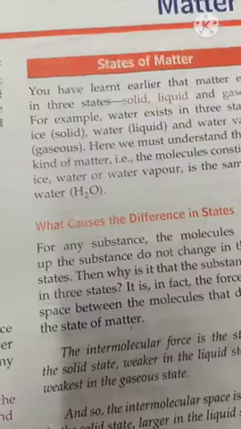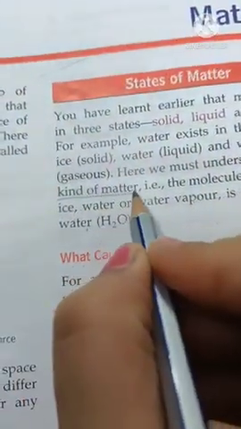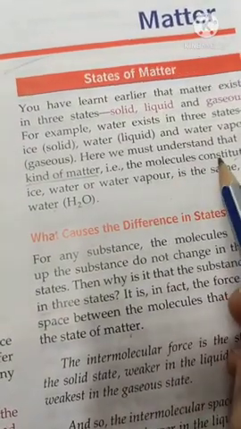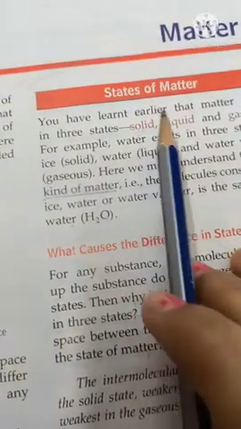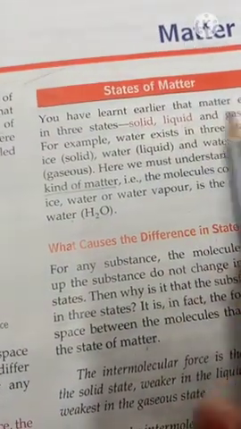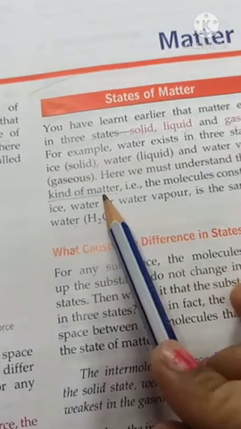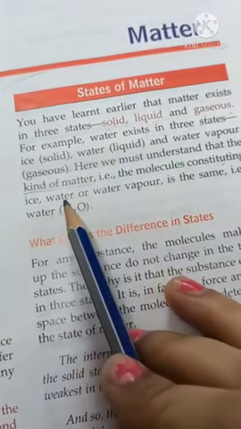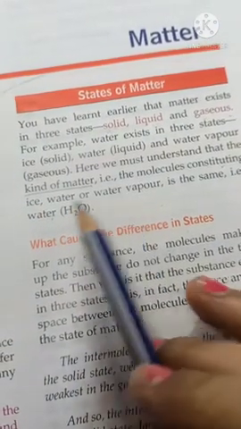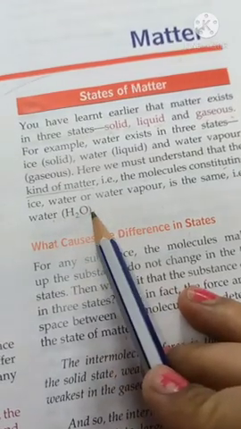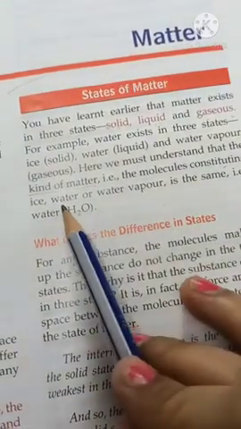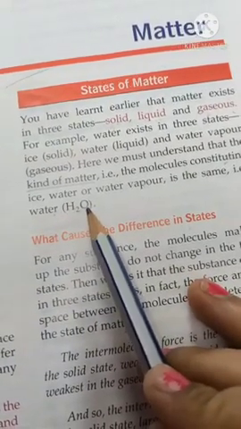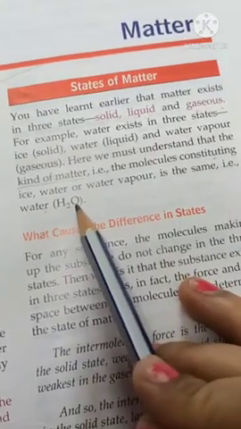So next important point is kind of matter. Underline. Kind of matter means the molecules constituting or molecules making up the substance. Now if we talk about 3 states, solid, liquid and gaseous state, then the kind of matter, that is the molecules making up the substance, remains same. For example, in ice, water and water vapor, we have all molecules of water, that is H2O. So the kind of matter is same in all. H2O means 2 atoms of hydrogen and 1 atom of oxygen. This is the chemical formula of water.